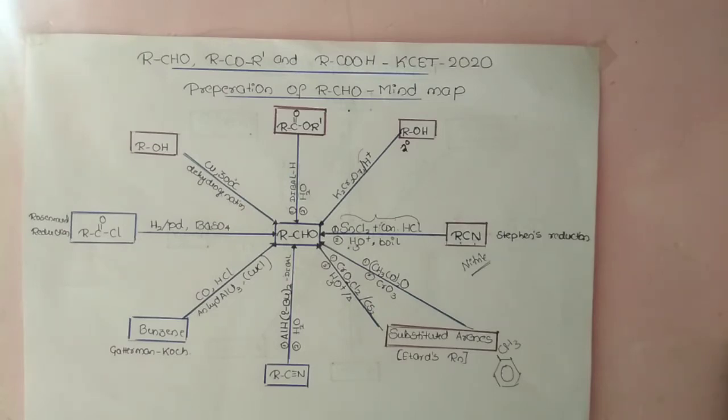Dear students, it is one of the vast chapters, as you all know, and the weightage of this chapter for your competitive exam is around 4 to 5 marks. Means 4 to 5 questions will definitely appear, specifically based on the reactions and the reagents. If you know the reagents and their role, then it is very easy to predict the answer. For that reason I have prepared the mind map. So let us start with this one.